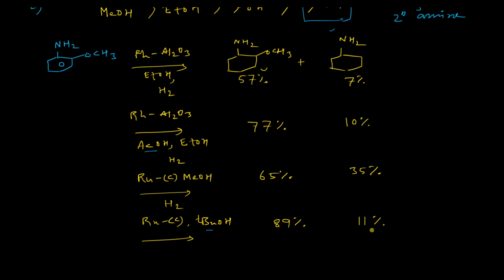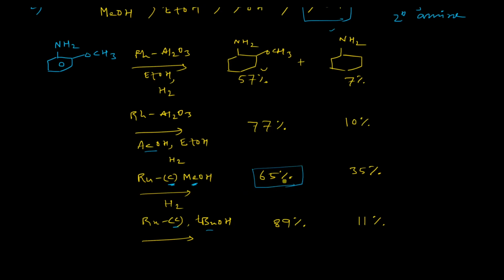So here you can see that in these two cases we have taken activated charcoal as the support. So here the activated charcoal as well as methanol, both these factors are basically opposing factors. That is, they will suppress the formation of our desired amine, which is this one, and that is the case.